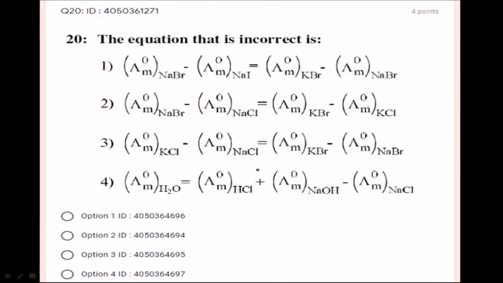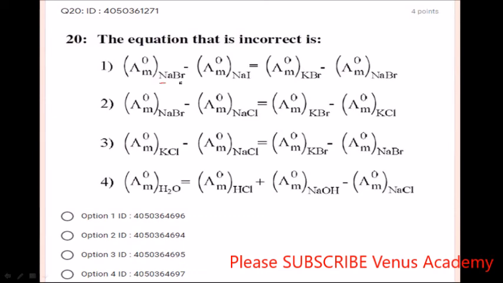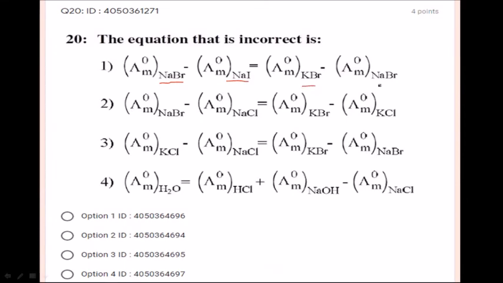Next, the equation that is incorrect is, it is a very straightforward question from theory. So they are taking sodium bromide and sodium iodide. They are going to get KBr. Sodium bromide? No, it should give iodide here. So exchange sodium, and here potassium. Where are they going to get this potassium? We don't know, right? So that is incorrect.